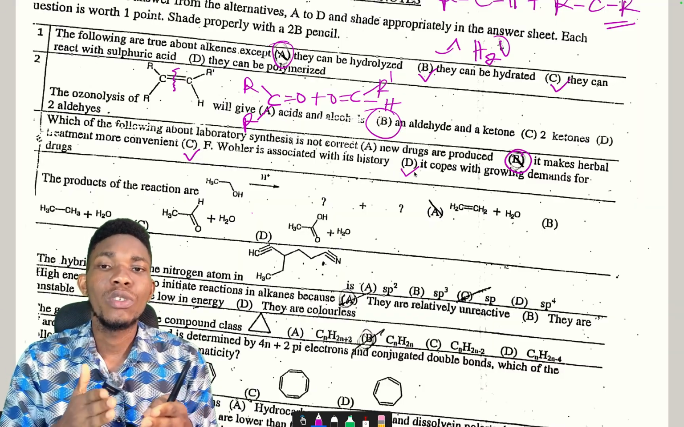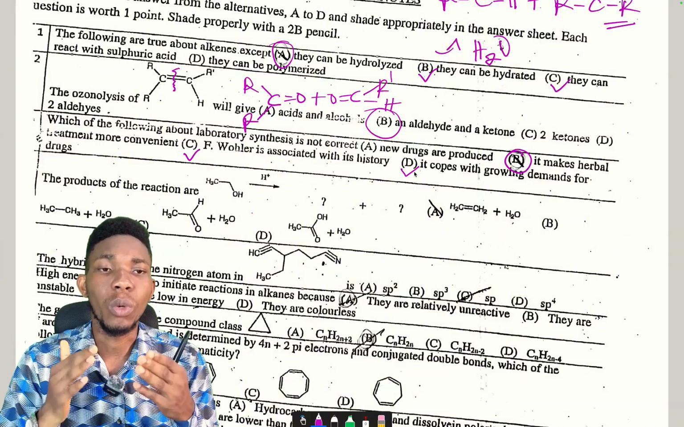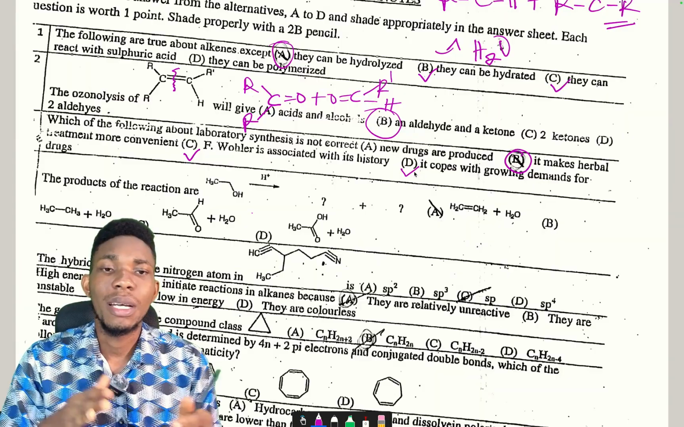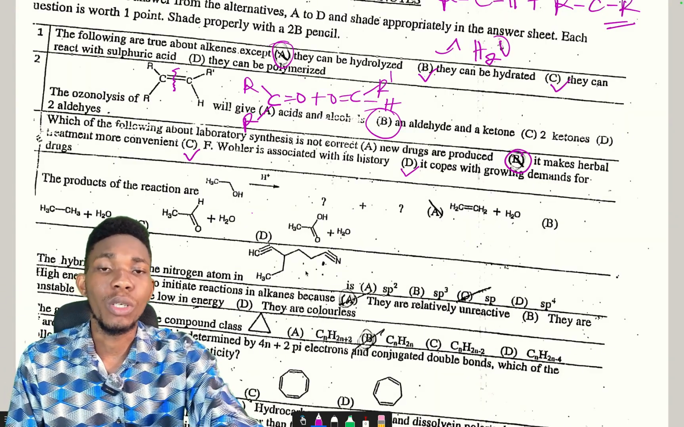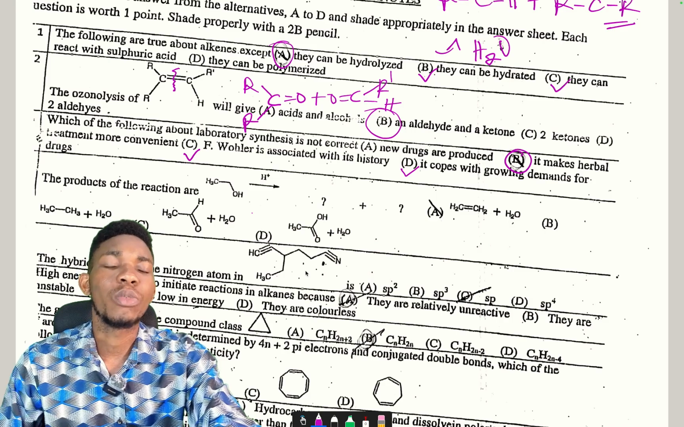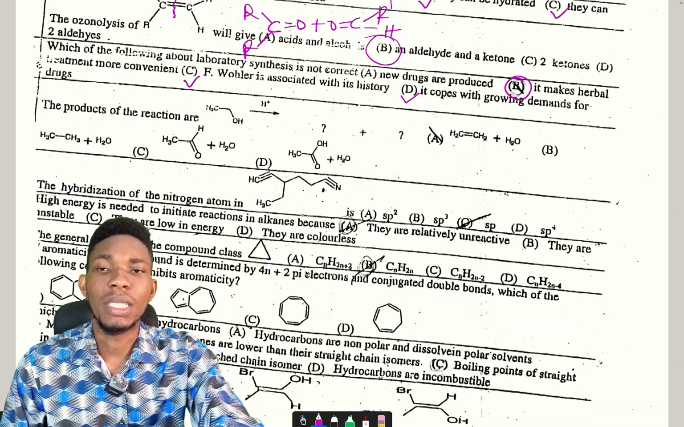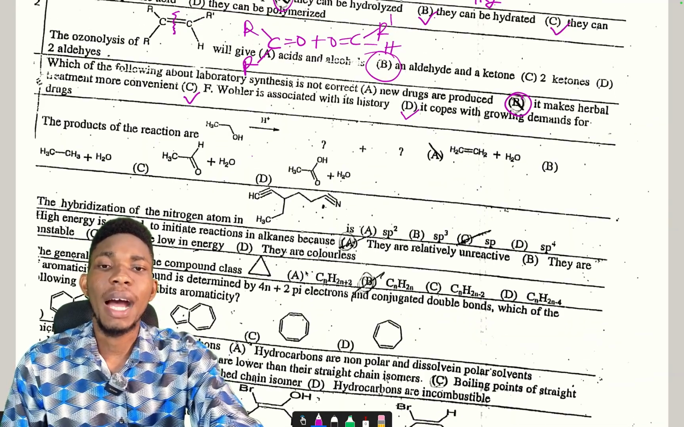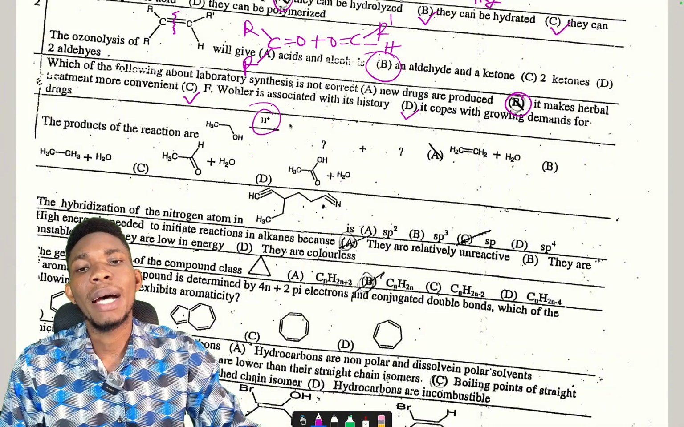Are you getting it? So laboratory synthesis actually helps to cope with what? Growing demand for drugs. And that makes option D correct. So the one that is not correct is option B, which says it makes herbal treatment more convenient.